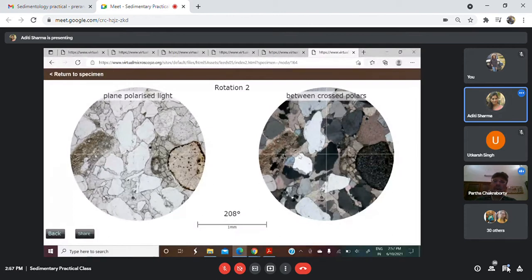Okay. So what Aditi was just explaining, Aditi, take your arrow to the overgrowth. Here you can see there is a dust line, and above the dust line it is a broken overgrowth. The overgrowth is not complete on the entire grain. What does broken overgrowth mean? It means the grain is a recycled grain. It developed an overgrowth somewhere else, and then a broken fragment along with the overgrowth came and was deposited here. So that is a recycled grain.